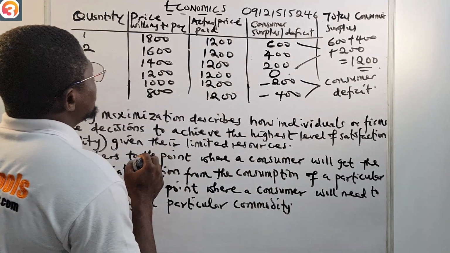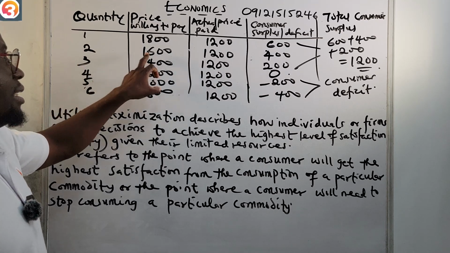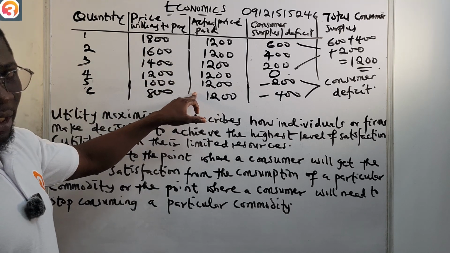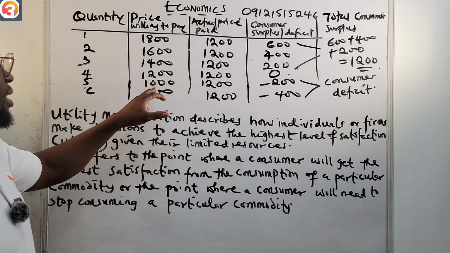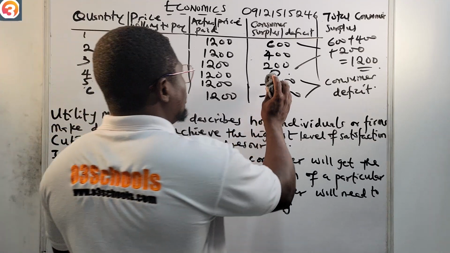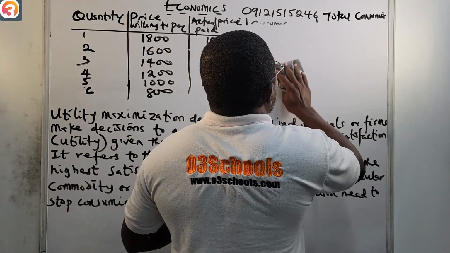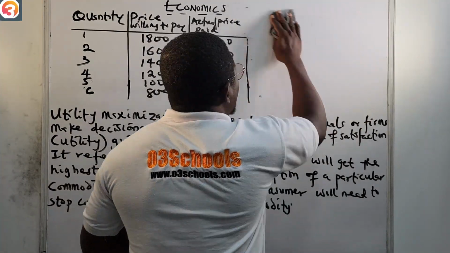So let us see. What do we need? We need this, and this, and an actual price paid. So the marginal utility and the price I'm willing to pay will be on the vertical y-axis. So let us draw. We do not need this. So let us use this space to draw. We may need more space.